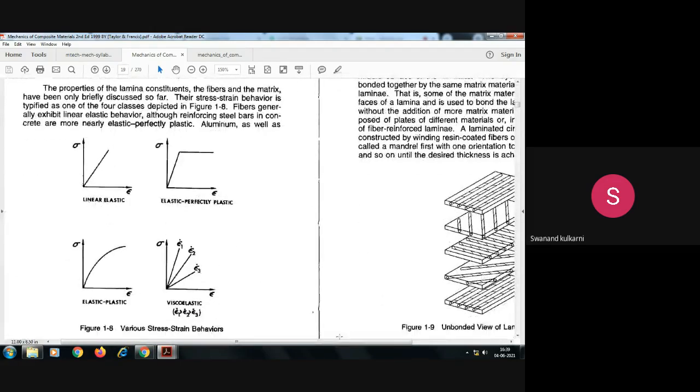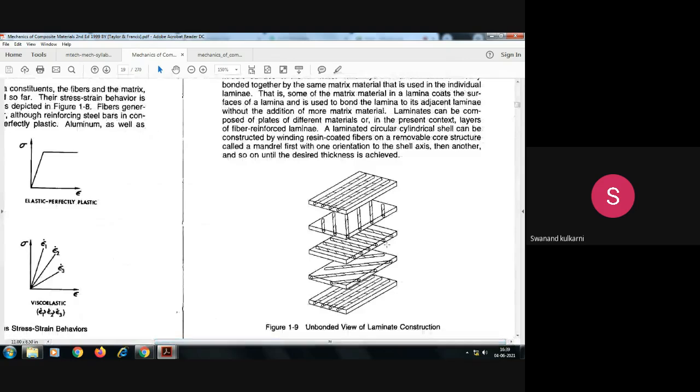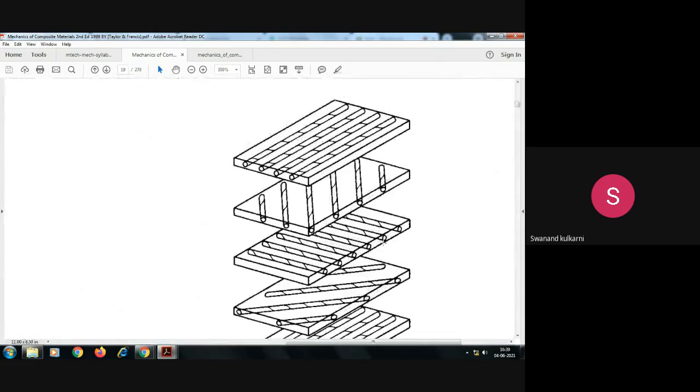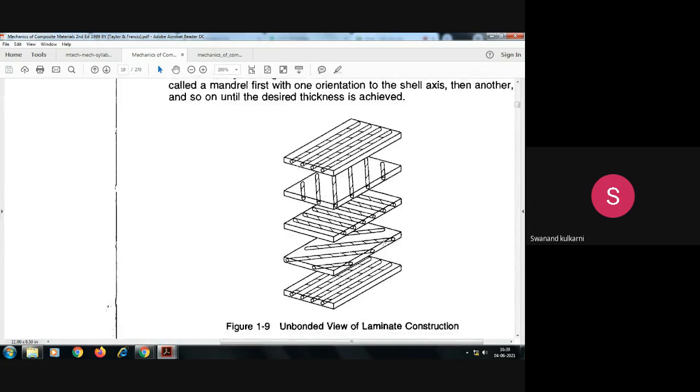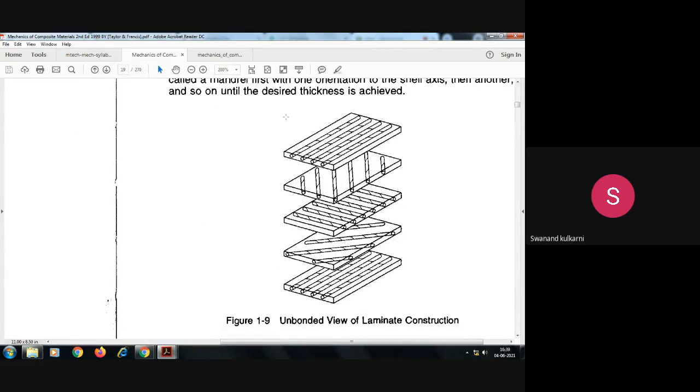I think you are able to observe on the screen. Just observe your screen, you will come to know that this particular portion we are considering as a single lamina. Then this is another lamina, the second lamina. This is the third lamina. This is the fourth lamina.